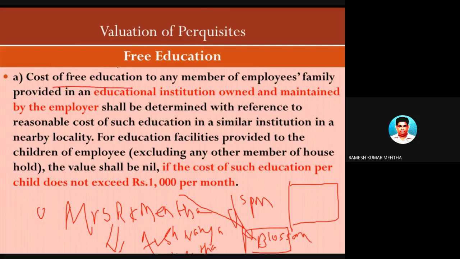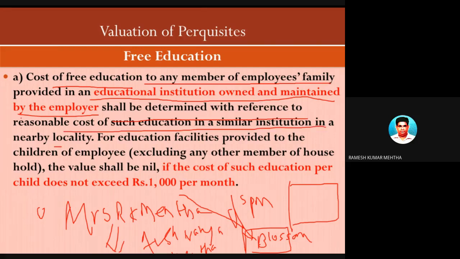So the cost of free education provided to any member of the employee's family in an educational institute owned and maintained by the employer shall be determined with reference to a reasonable cost of such education in a similar institution in a nearby locality. For educational facility provided to the children of the employee, the value should be nil, and if the cost of education exceeds rupees 1,000 per month, it is fully taxable.